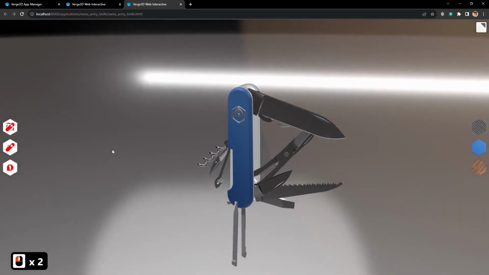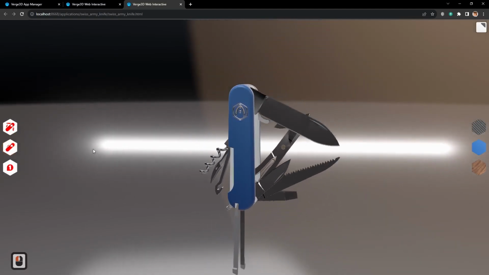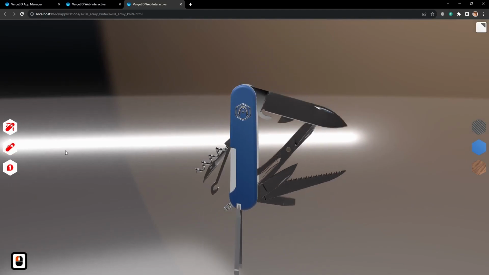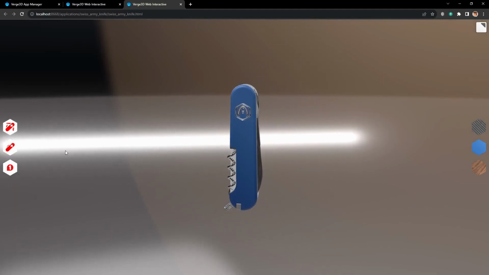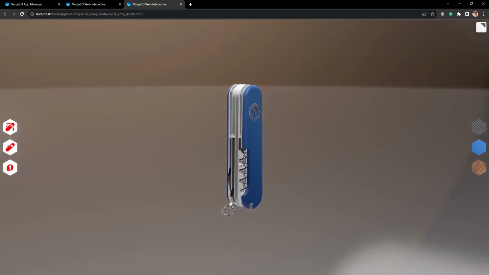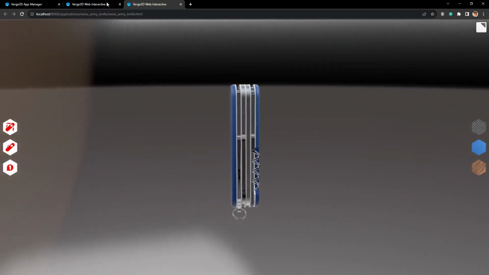Now, if we press Unfold, then the animation will start. If we press Fold, the animation will play in reverse. But if I press Fold again, the animation will start again, even though the knife is already folded. Because, well, the button doesn't know this yet. So, let's fix it.